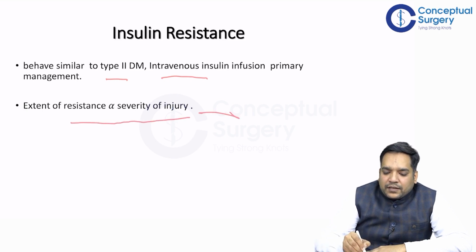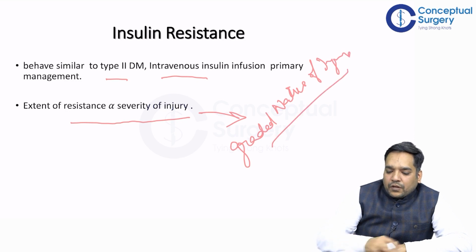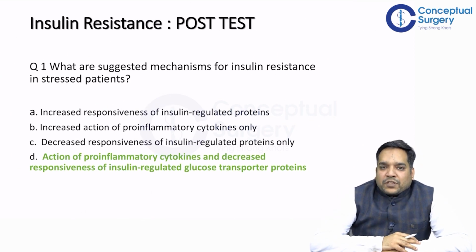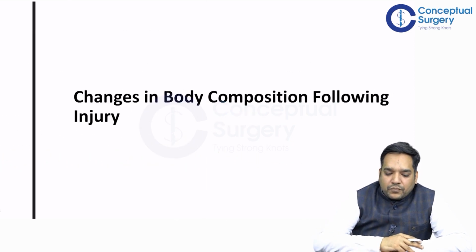This is the same as the graded nature of injury that we discussed in the previous lecture. So the answer of the question is action of pro-inflammatory cytokines and decreased responsiveness of insulin regulated glucose transport protein is the reason of insulin resistance, right? Both the things are important.